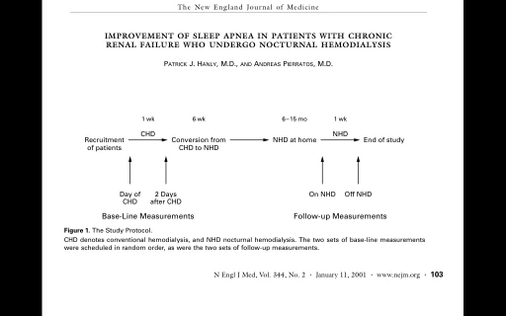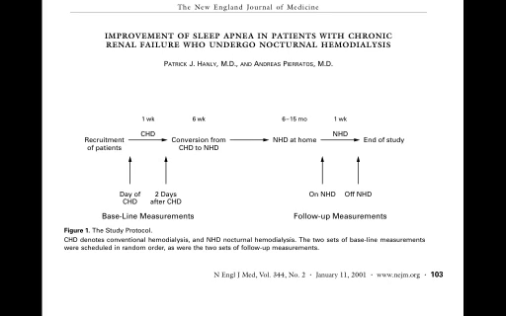Then they did the polysomnography 2 days after their hemodialysis, that is a day prior to getting another hemodialysis. Then instead of a conventional hemodialysis, they put the patient on nocturnal hemodialysis. It took around 6 weeks to establish a proper nocturnal hemodialysis regime for them. And then they had these patients on nocturnal hemodialysis at home for around 6 to 15 months.